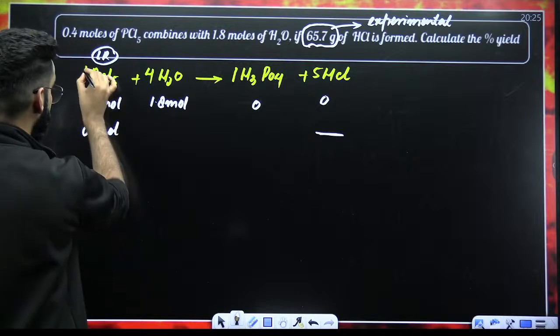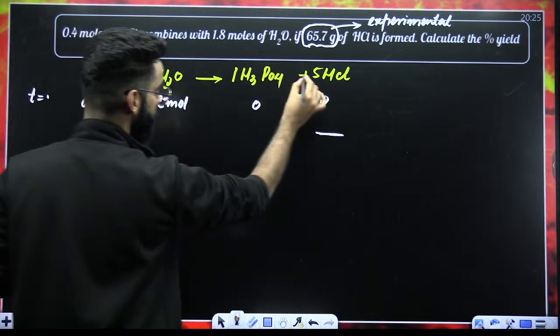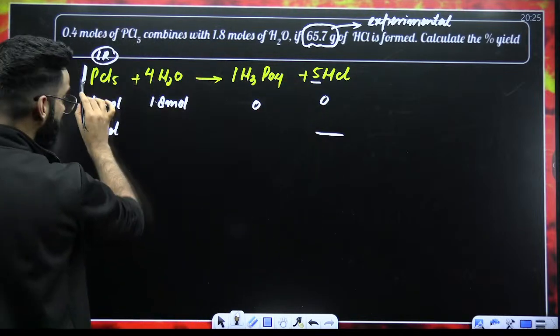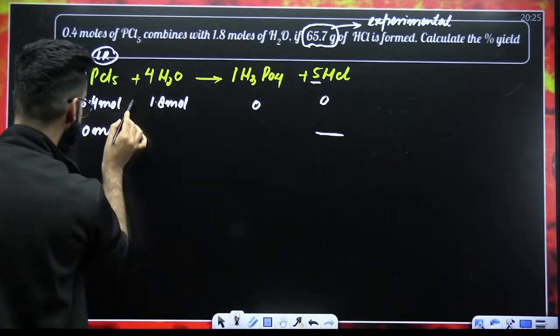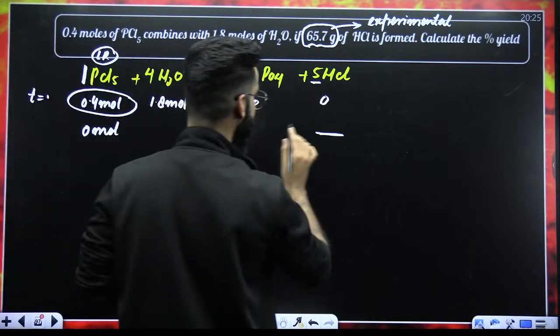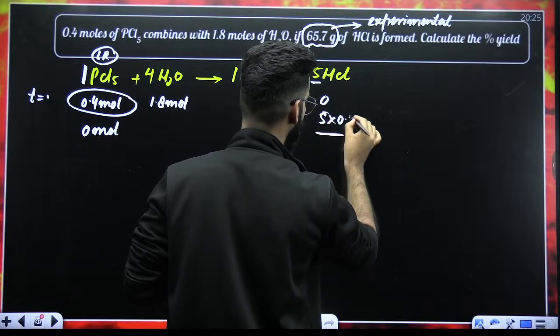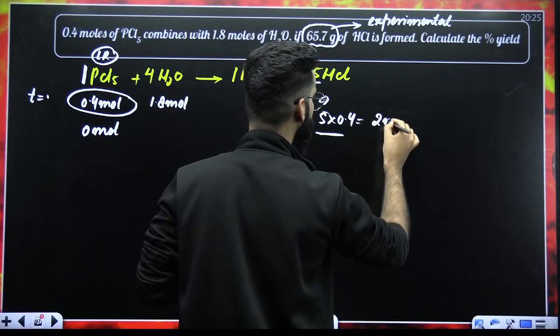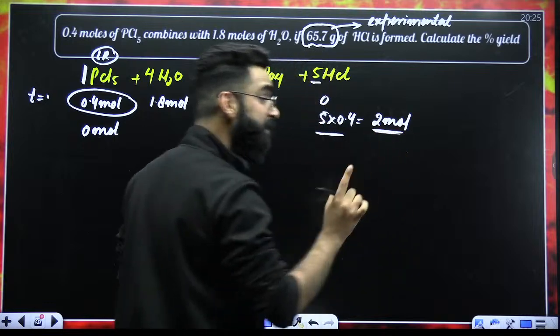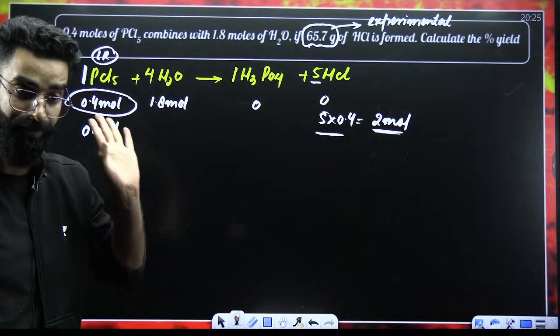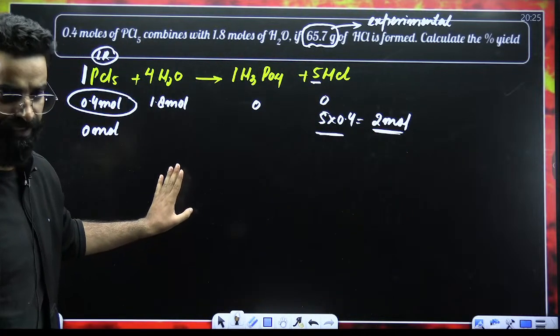Now try to understand. 1 mole PCl5 should produce 5 moles HCl. So 0.4 mole PCl5 should produce 5 multiplied by 0.4, which comes out to be 2 moles of HCl. So 2 moles of HCl should have got formed as per stoichiometry, as per the limiting reagent.